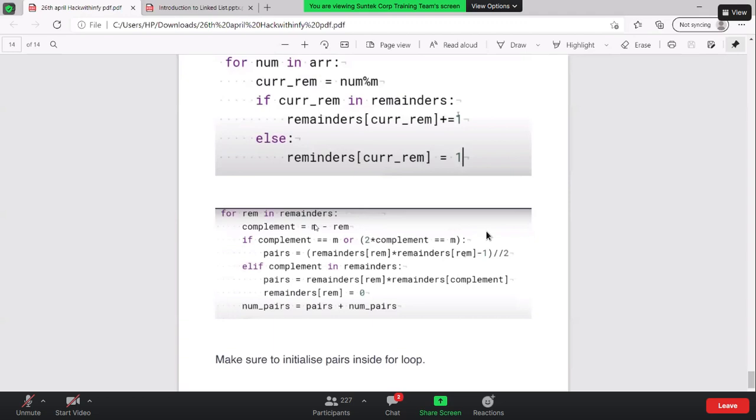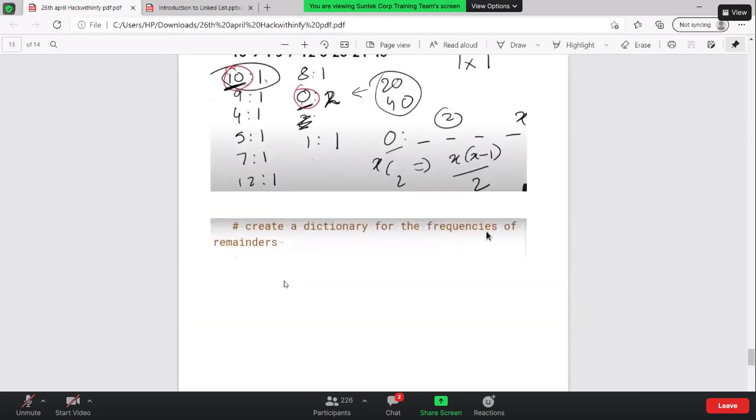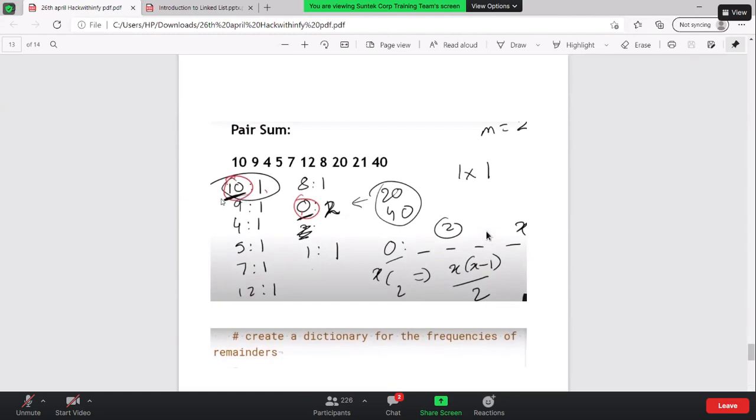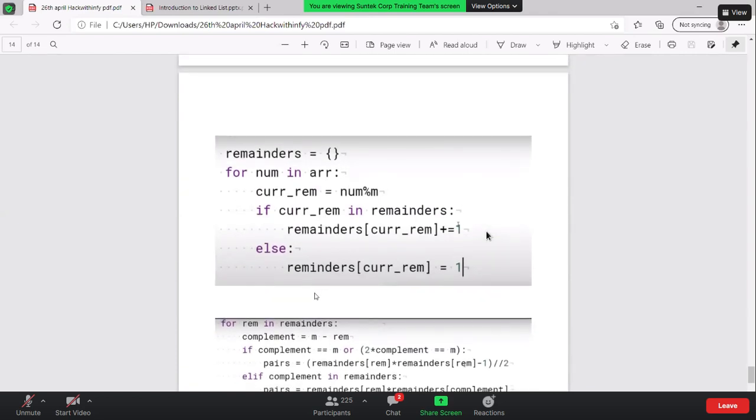Let's say the m value is 30 and the remainder value was 0. What is the remainder? If you see, the remainder is basically REM. REM is basically the keys that we iterate over for each and every number. Briefly, REM is 10, 9, 4, 5, 7, 12, 8, 0, 1. These are the numbers we are going to iterate one by one. Is that clear? So if I have m that is 30 and REM is 0.